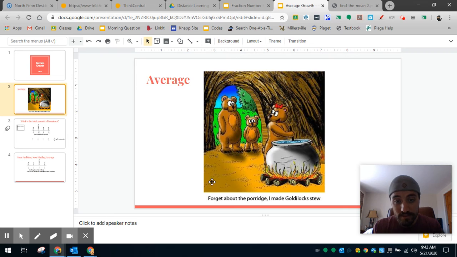I didn't realize that this says forget about the porridge. I made Goldilocks stew. Kind of dark, but it is what it is. I'm gonna take another sip of tea.